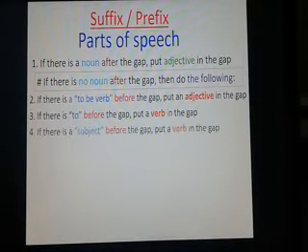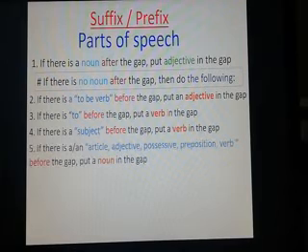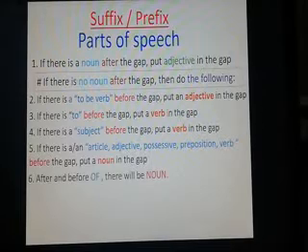Number 4, if there is a subject before the gap, put a verb in the gap. Number 5, if there is a or an article, adjective, possessive, preposition, or verb before the gap, then put a noun in the gap. Number 6, after and before "of", preposition of, there will be a noun.